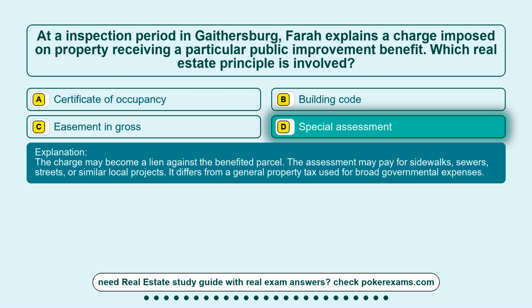The charge may become a lien against the benefited parcel. The assessment may pay for sidewalks, sewers, streets, or similar local projects. It differs from a general property tax used for broad governmental expenses.